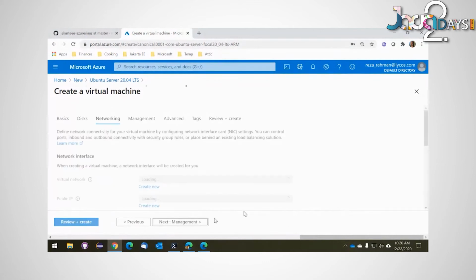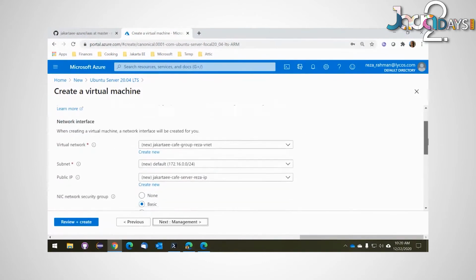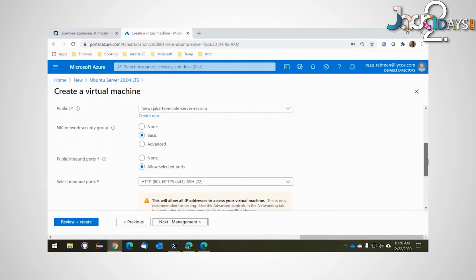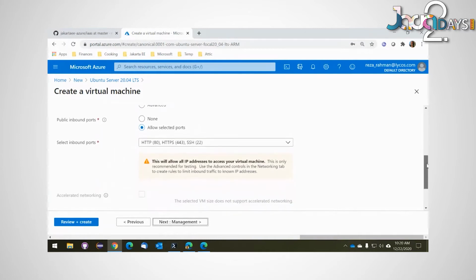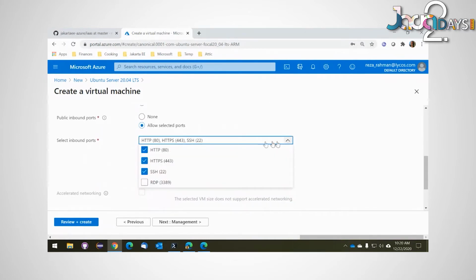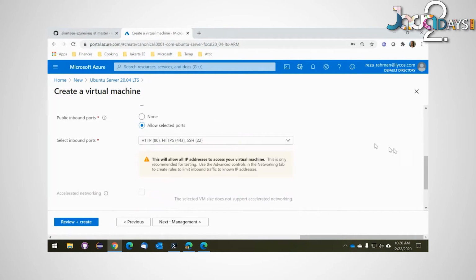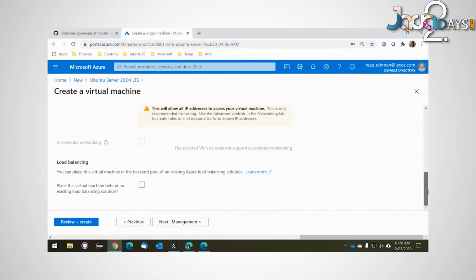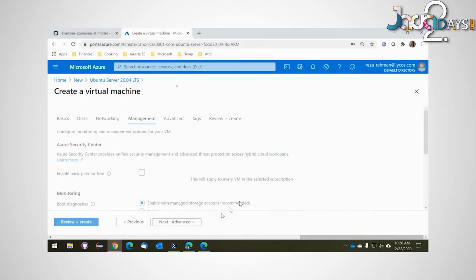The defaults are fine. Let's look at the networking. Virtual network, subnet, public IP. This is the IP that I'm going to be given. Yeah, I just want a basic NIC. I do want HTTP, HTTPS, and SSH open, so that is all fine there in terms of its settings. Let's move on to the next one.